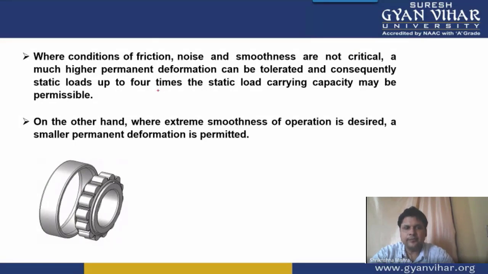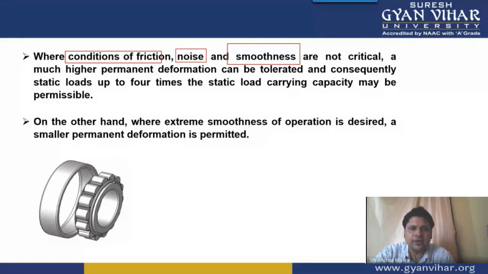Now see, the load carrying capacity is based on your requirement, meaning the condition of friction, the noise, and the smoothness. If you need high smoothness, then in that case the load carrying capacity will be the same which I have told you in the definition. But if the problem of noise arising with the motion of the bearing can be tolerated, and if smoothness can be tolerated, and if friction to some extent can be tolerated, then we can take the load carrying capacity equal to 4 times the load carrying capacity of the bearing.